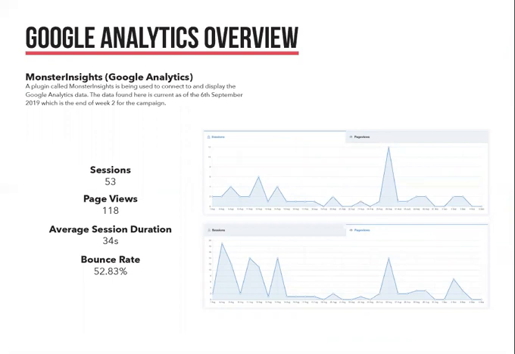So for the Google Analytics overview, I've used Monster Insights as the plugin on WordPress to link to this data. And this shows that in the 2 weeks of the main campaign, the site has had 53 different sessions alongside the 118 page views with an average session duration of 34 seconds. This means that visitors are only spending an average of 34 seconds on the site. This could be somebody clicking a link from a social media channel to see what the campaign is about, reading the About page, and then leaving.